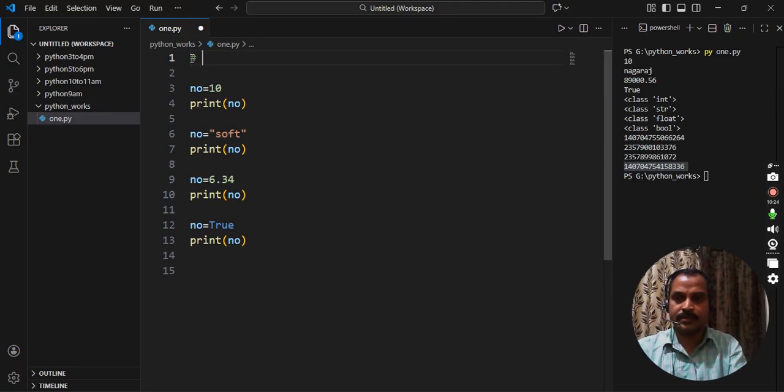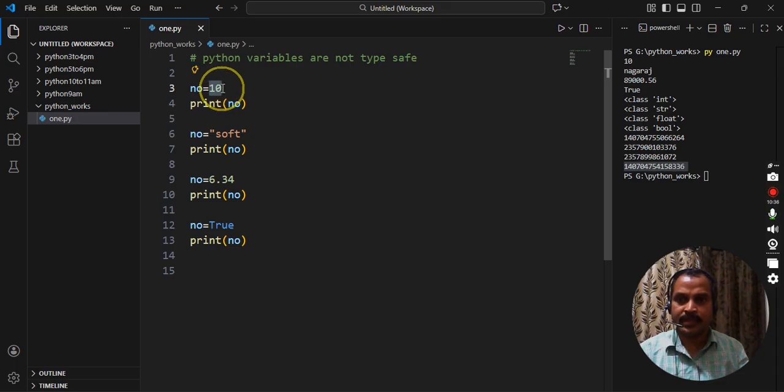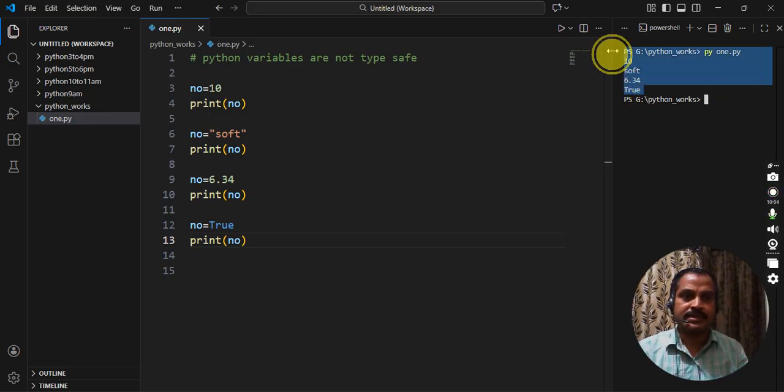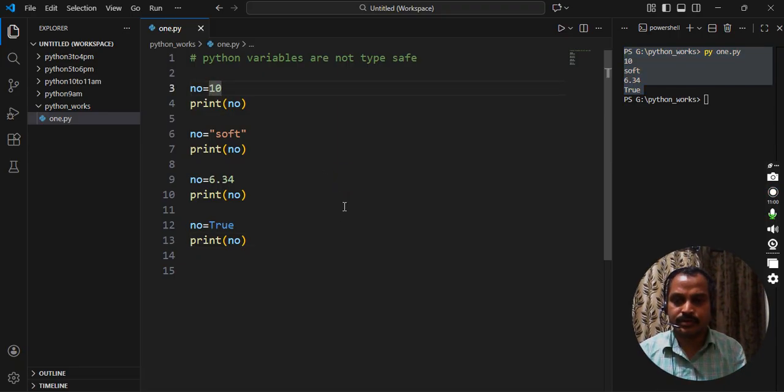It is possible in Python because Python variables are not type safe. Not type safe means we can store any type of data. No equal to 10 or no equal to soft also it can take. No equal to 6.34. Now it is replaced with the boolean value, that is True. So recently no variable has a true value. This is a boolean value. A single variable can store any type of data, based on the user given values, and that value is treated as that type of data, either integer or string or float or anything.